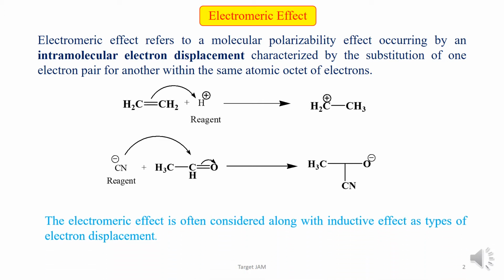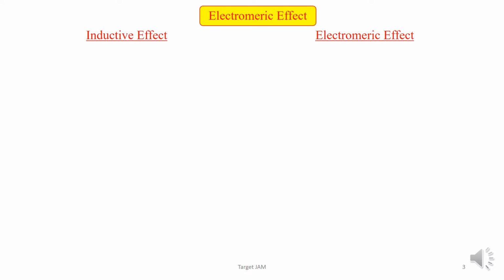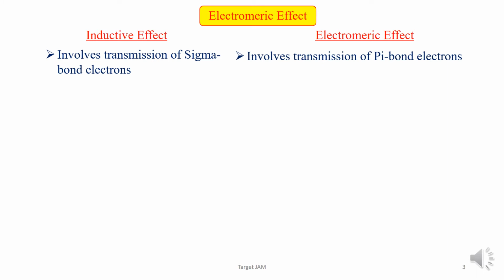Electromeric effect is often considered along with the inductive effect as a type of electron displacement effect. There are some differences between inductive effect and electromeric effect. Inductive effect involves transmission of sigma electrons, whereas electromeric effect involves transmission of pi electrons. Inductive effect is a permanent effect, whereas electromeric effect is a temporary effect.